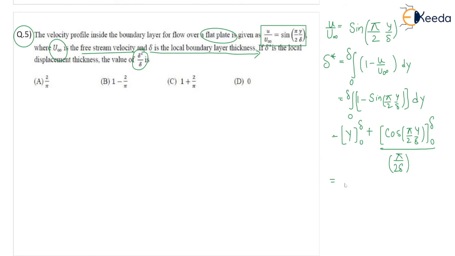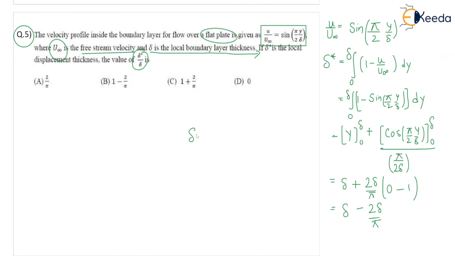Now put the limits 0 to del. For y it is del minus 0, that is del, plus 2 del by pi in the bracket. In this cos theta, if you put del by del it is 1, cos 90 is 0, so you get 0. Then minus, if you put 0 in place of y, cos 0 is 1. So I am getting del minus 2 del by pi.